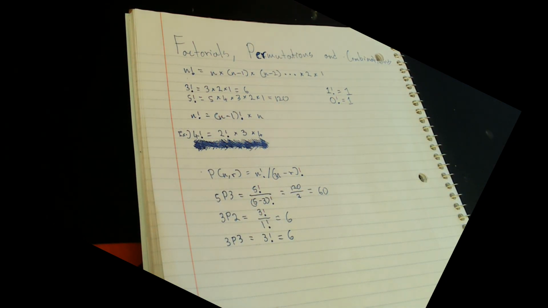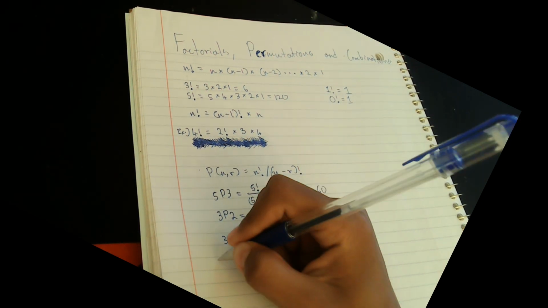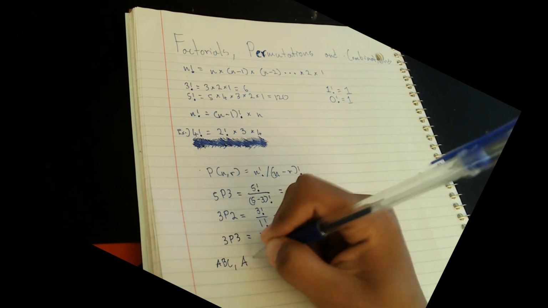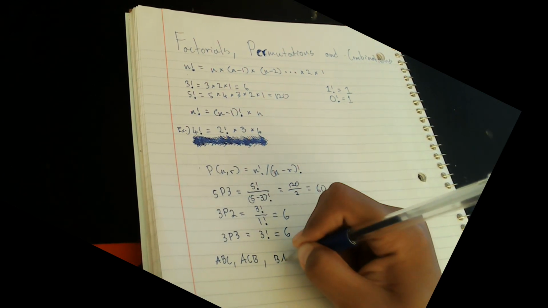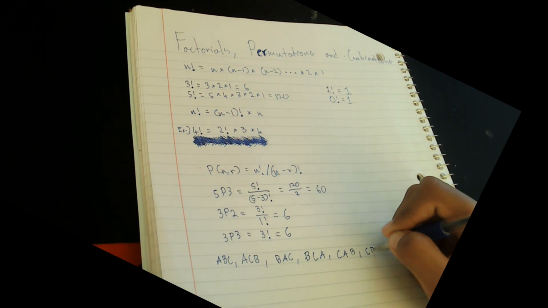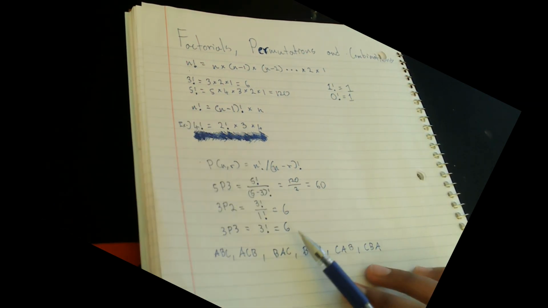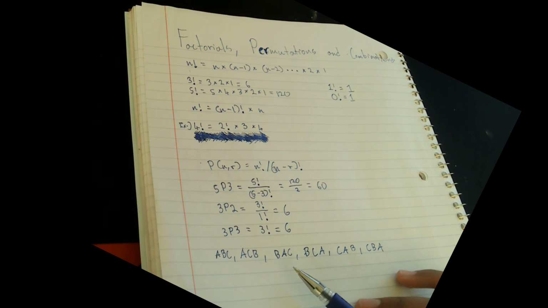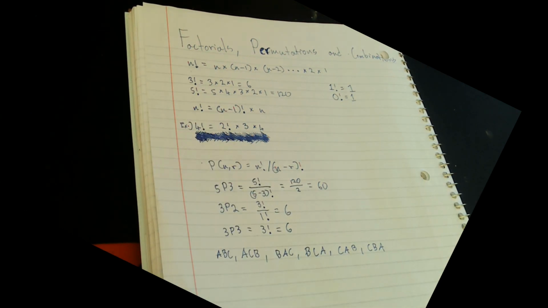So these are the possible arrangements in case you were wondering. Our first one was ABC, and then ACB, so we switched these around. And then our other one was BAC, and then BCA, and then we have CAB, CBA. This is how we got our 6. You can also do it manually or using the formula which we used.